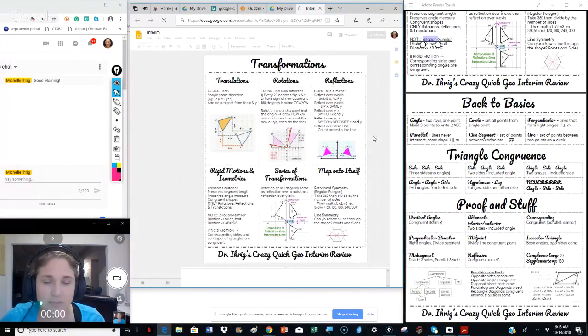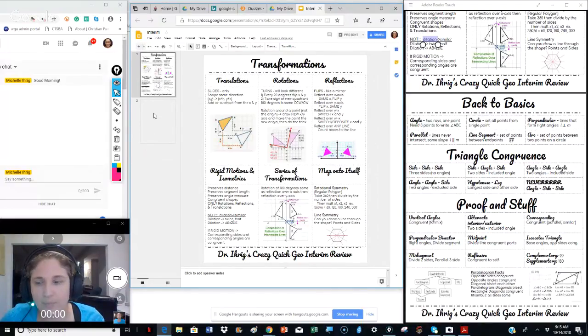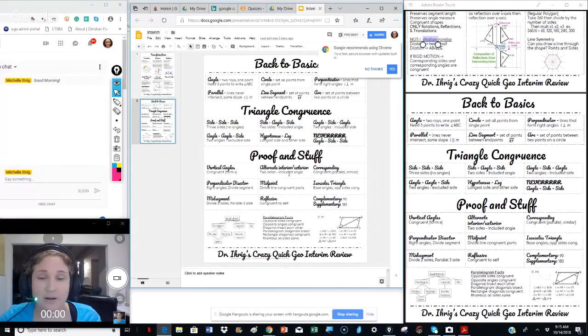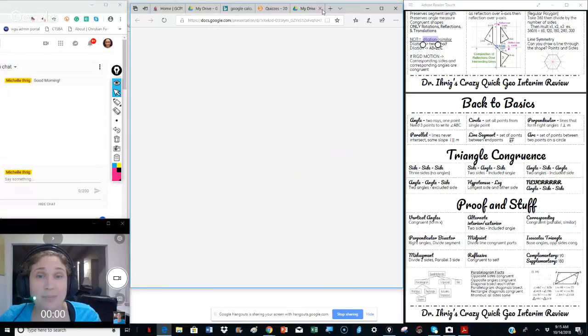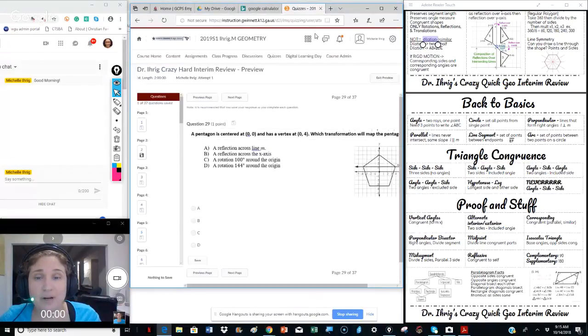Come on, Google. This is how we wait. Alternate interior, exterior are congruent, and they form a Z. Okay, and you can fix that on your paper. And remember, if you do stuff on my drive, it's automatic.